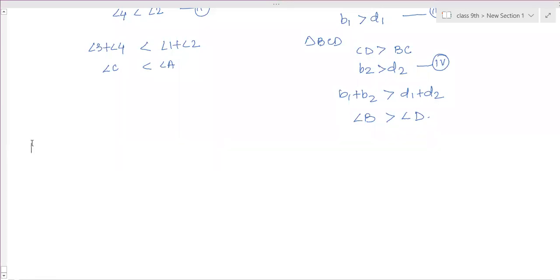Ma'am, in the 7th question, X and Y are equal, AB is equal to CB. Then prove that AE and CD are equal.